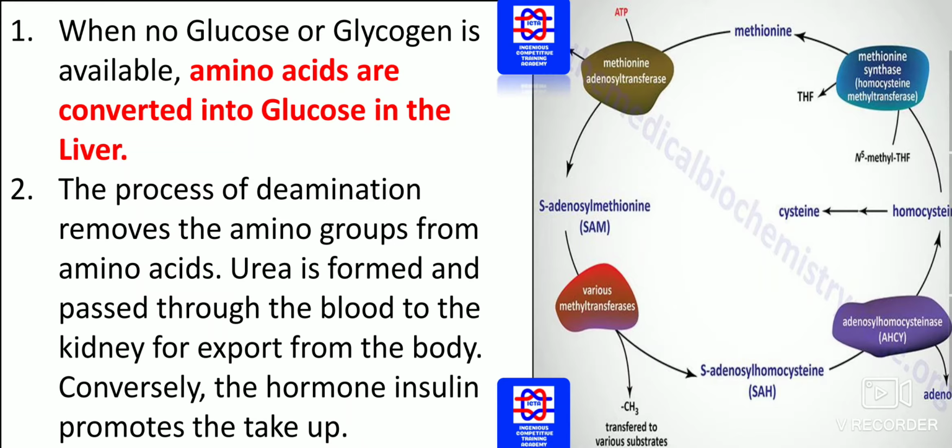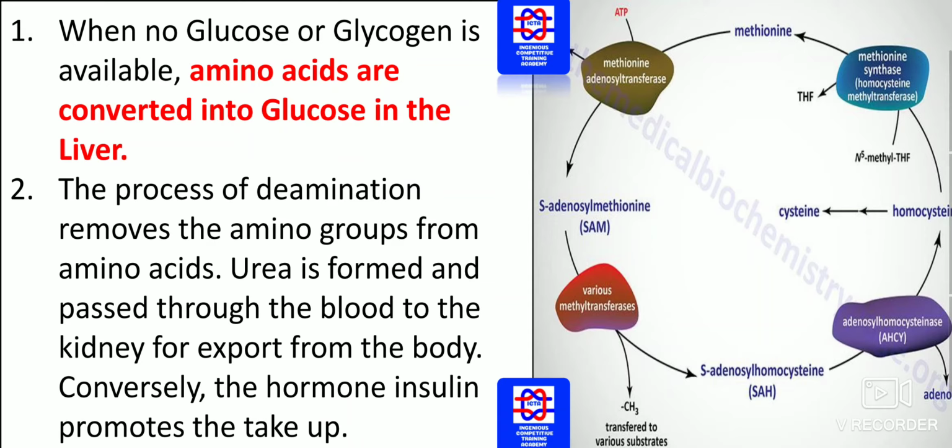The process of deamination removes the amino groups from amino acids. Urea is formed and passed through the blood to the kidney for export from the body. The kidney filters the blood and excretes the waste content. Conversely, the hormone insulin promotes the take-up of glucose.